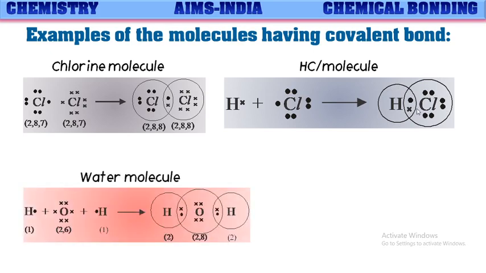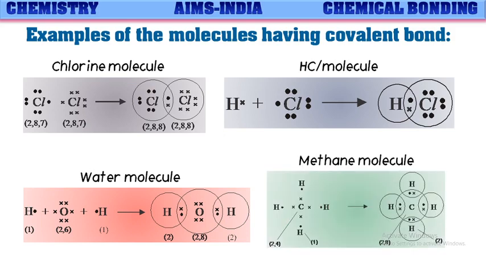Let us see one more molecule, the water molecule. As we have seen already, hydrogen needs one electron for duplet, whereas oxygen has 6 valence electrons. It needs 2 more electrons to get octet configuration. When one oxygen atom combines with 2 hydrogen atoms, it forms 2 covalent bonds, one with each hydrogen atom, by sharing one pair of electrons with each hydrogen atom, and hence our water molecule is formed. By that, oxygen gets octet configuration and both hydrogen atoms get duplet configuration.